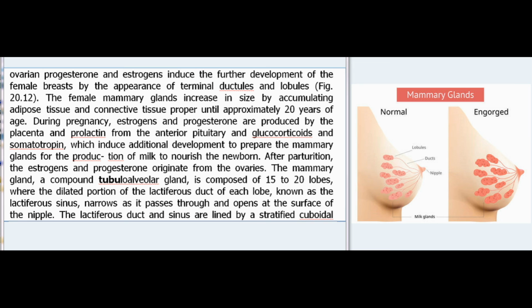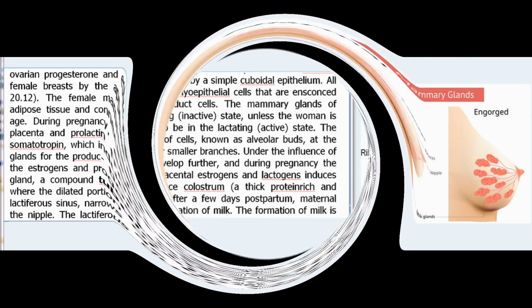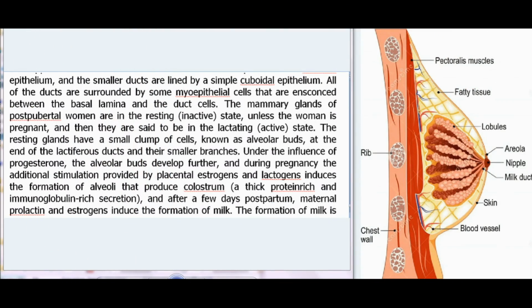The mammary gland, a compound tubuloalveolar gland, is composed of 15 to 20 lobes, where the dilated portion of the lactiferous duct of each lobe, known as the lactiferous sinus, narrows as it passes through and opens at the surface of the nipple. The lactiferous duct and sinus are lined by a stratified cuboidal epithelium, and the smaller ducts are lined by a simple cuboidal epithelium. All of the ducts are surrounded by some myoepithelial cells that are ensconced between the basal lamina and the duct cells.